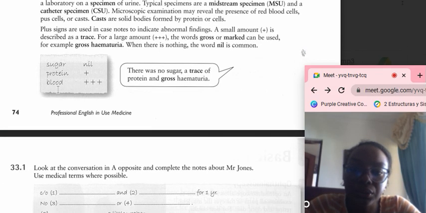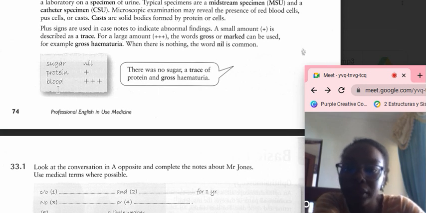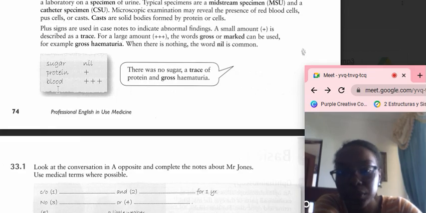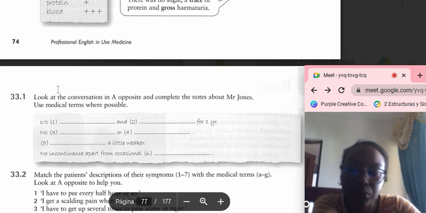Plus signs are used in case notes to indicate an abnormal finding. A small amount is described as a trace. For a large amount, the word gross or marked can be used, for example, gross hematuria. When there is nothing, the word nil is common. Sugar nil, protein plus, blood plus. There was no sugar, a trace of protein, gross hematuria.